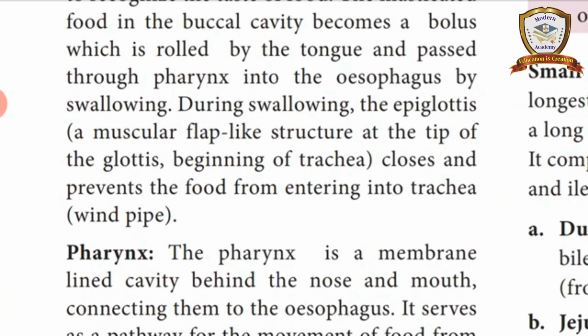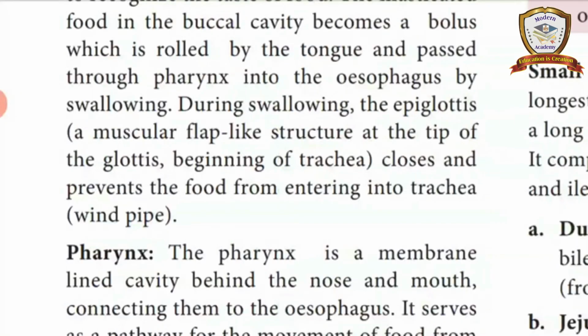In the neck region, two pipes are there, the food pipe and the windpipe. If the food particles enter the windpipe wrongly, what will happen? They reach the lungs and reduce the oxygen content.